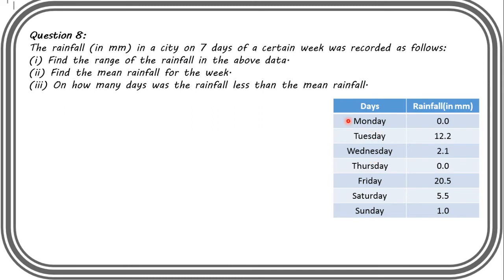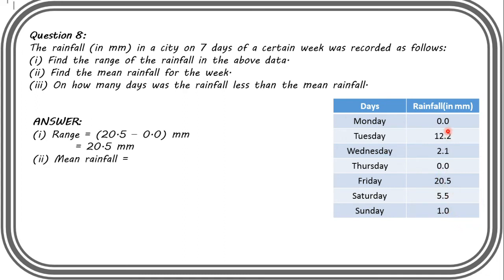Okay, let's calculate range. Range equals the highest observation, which is 20.5, yes or no, and the lowest is 0. So the range is 20.5 millimeter. Now in the second part we need to calculate mean rainfall. How do you calculate mean? By adding all the observations and dividing by what? 7.